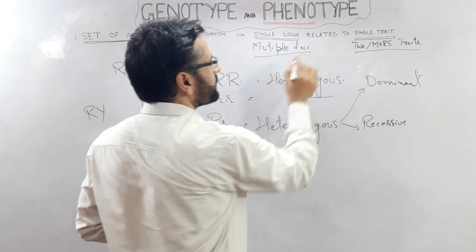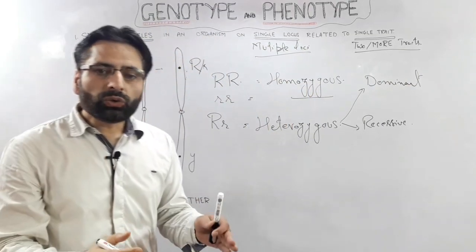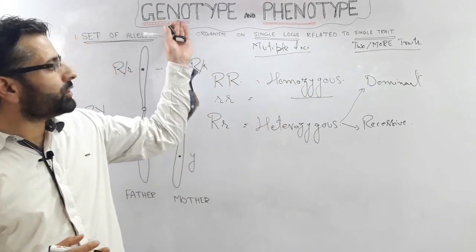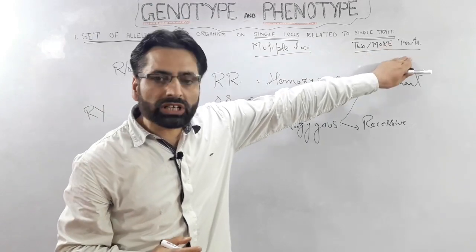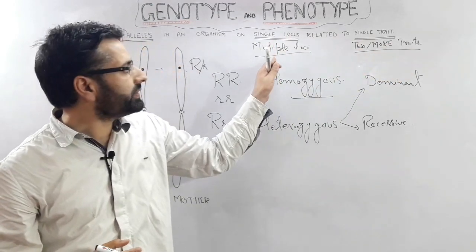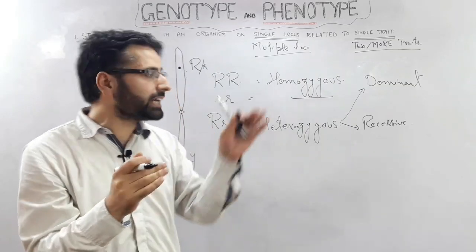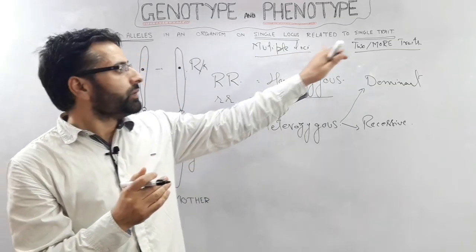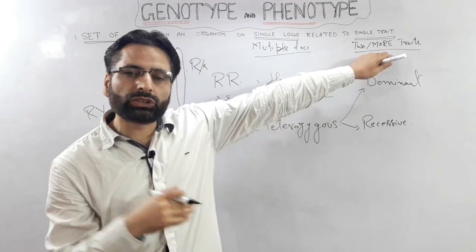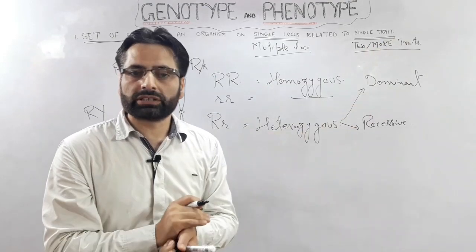That is, when you refer to the genotype for two or more traits, then you are actually referring to the multiple loci. That is, what is the set of alleles at multiple loci which are related with two or more traits.